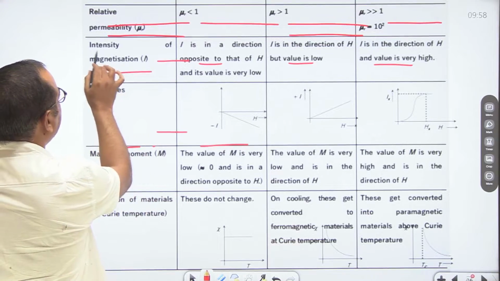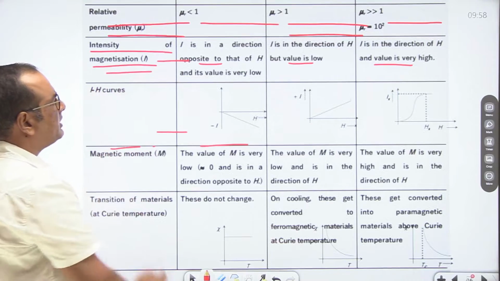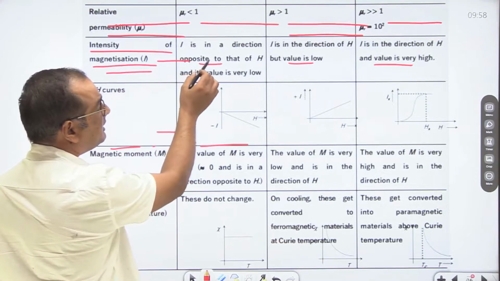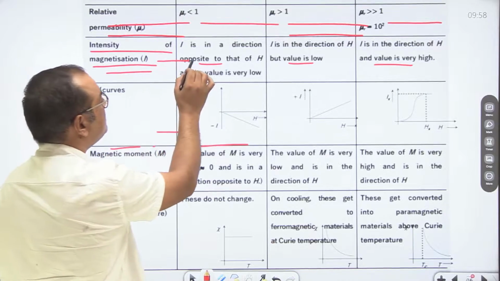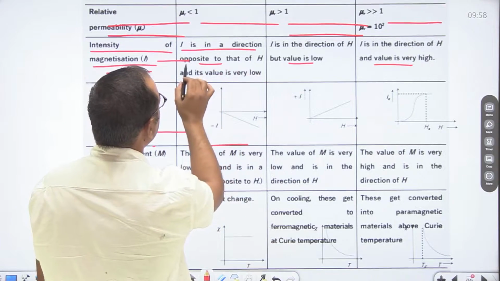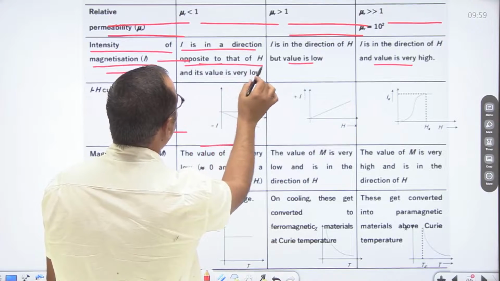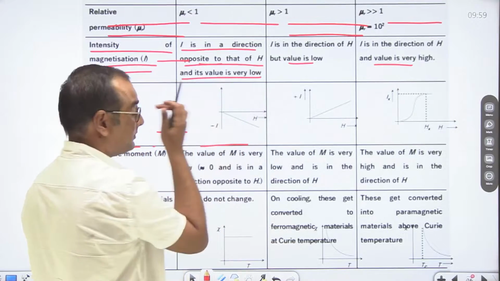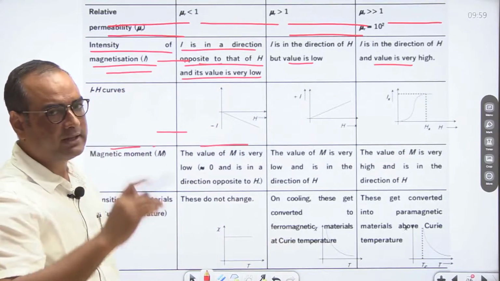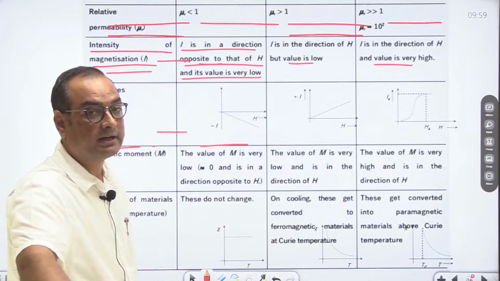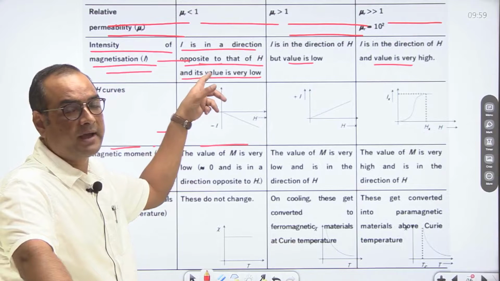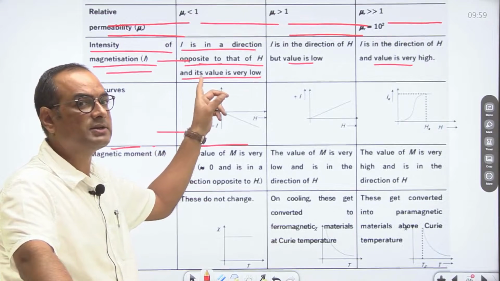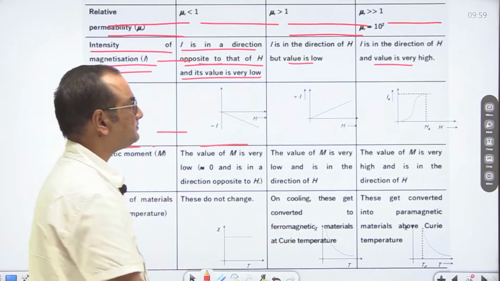If we talk about intensity of magnetization, diamagnetic substances are magnetized in the external magnetic field in the opposite direction. So we can say that I is in a direction opposite to that of H, and its value is very low. As we discussed earlier, diamagnetic substances are magnetized in the opposite direction of the applied field. So here there is poor magnetization, but in the opposite direction of H. H is the magnetizing field.